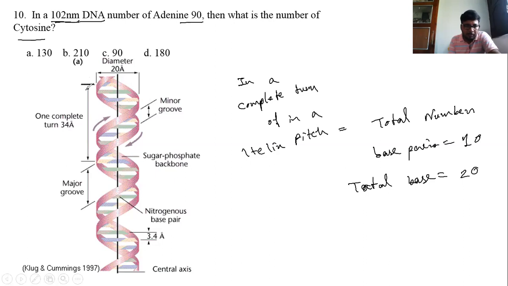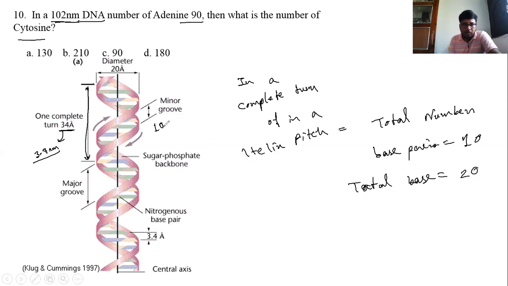So this is a complete helix pitch, one complete turn. And the length of this helix pitch is 34 Angstrom. 34 Angstrom means 3.4 nanometer. And in a complete helix pitch, the number of nitrogen base pairs is 10. So the number of bases is 20.